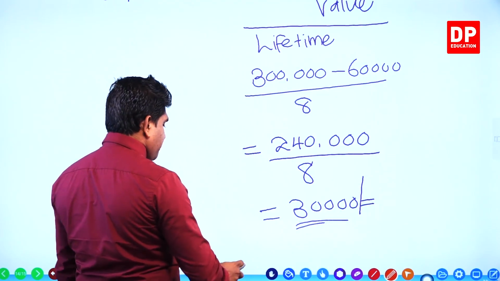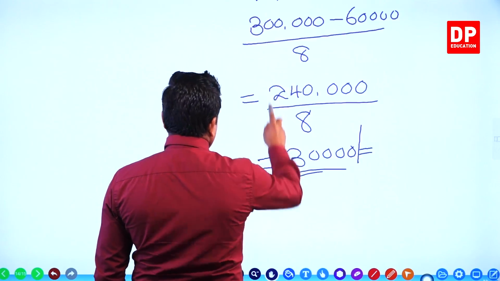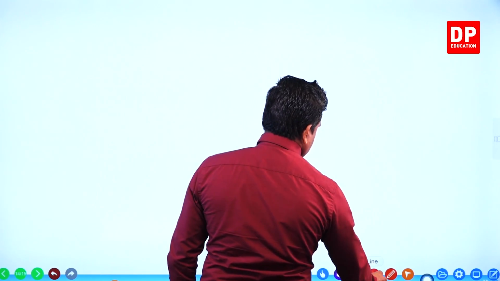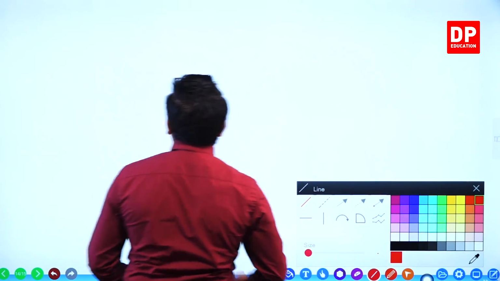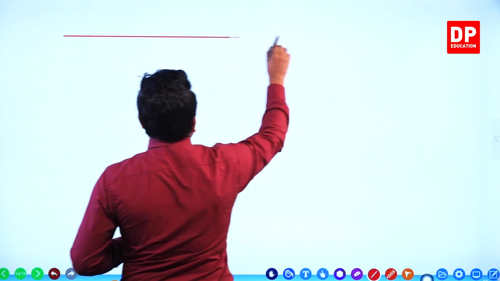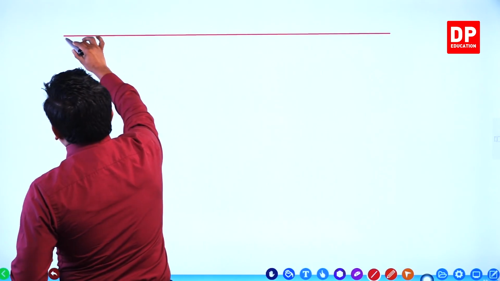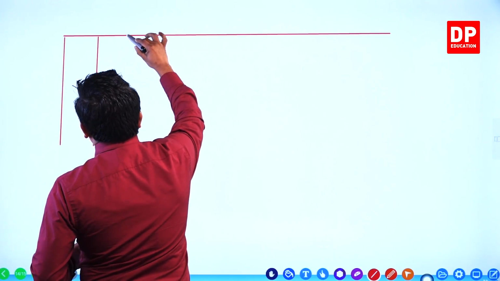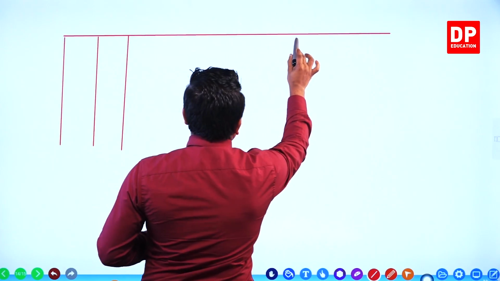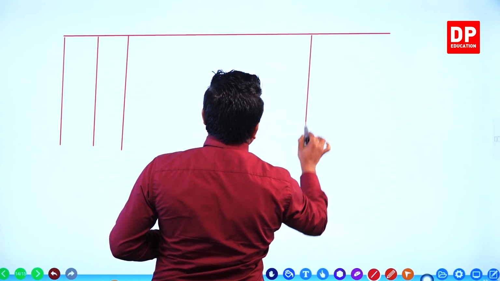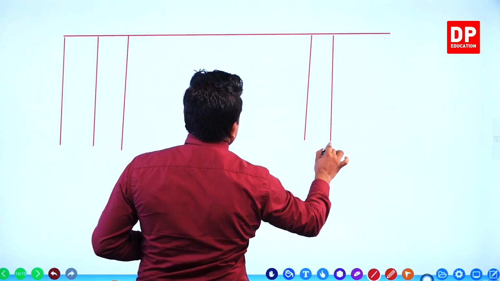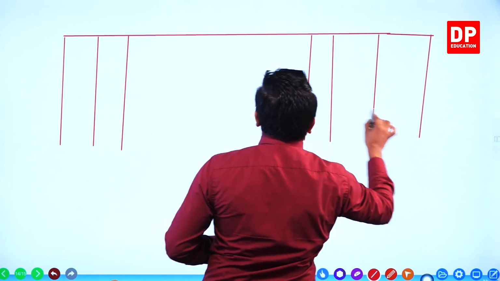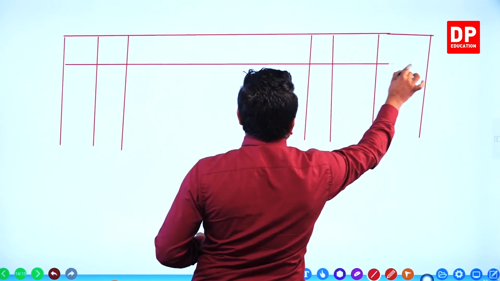Now I draw the general journal first, after that ledger accounts, after that the extract of financial statement. Date, journal voucher, description, ledger folio, debit and credit. This is the general journal, right?